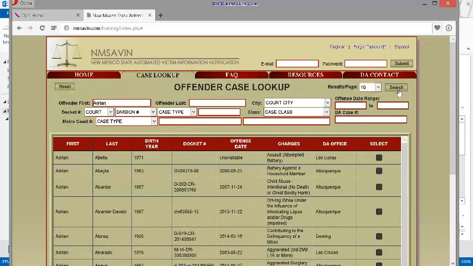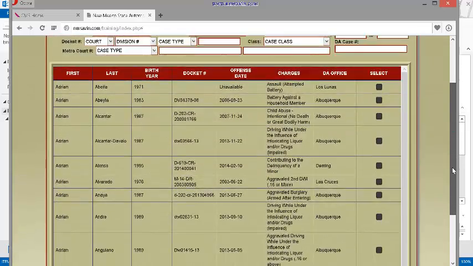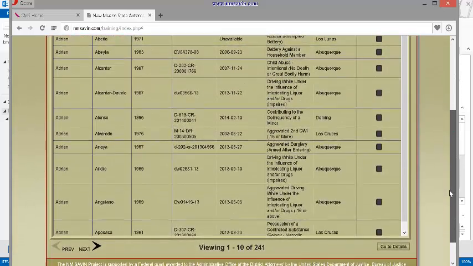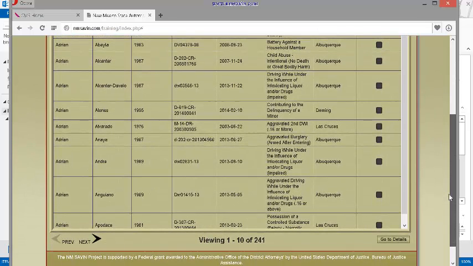If you have additional identifying information, use it to keep your search smaller. This one right now we're viewing 1 to 10 of 241.